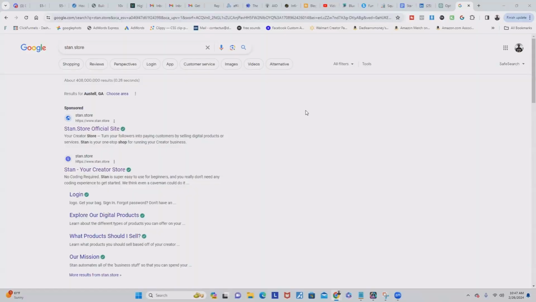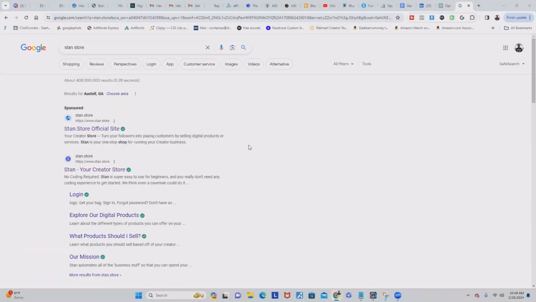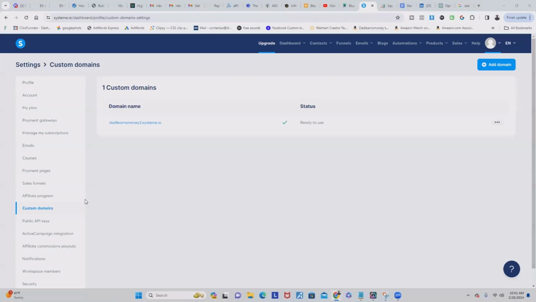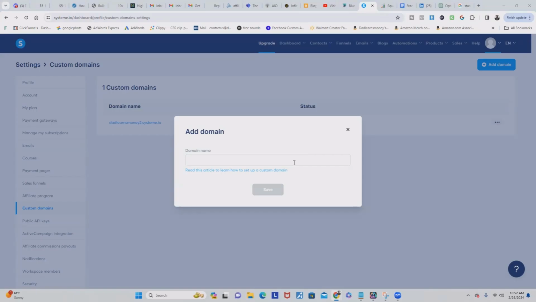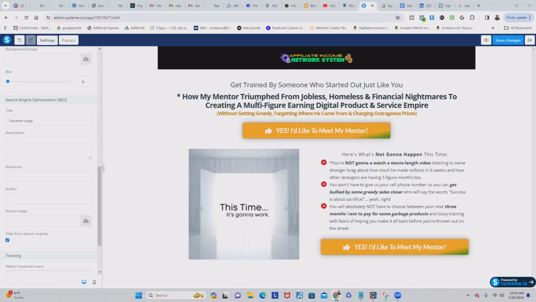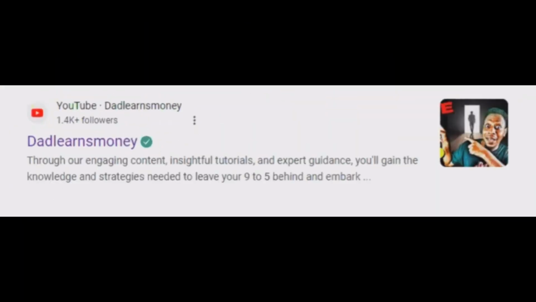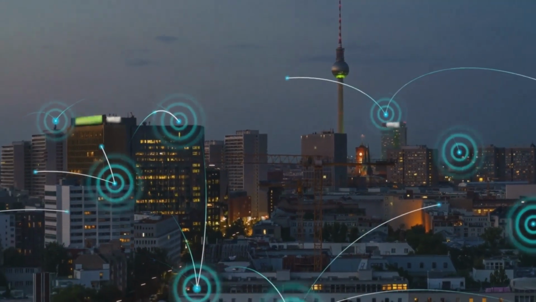Consider this: when I did a Google search for Stan.store, I got 408 million results. And while Stan Store might come up first, it's a crowded space, making it difficult for your affiliate marketing page to stand out. On the other hand, System.io allows you to connect your own domain to their platform, giving you the ability to build and promote your own brand independently. Each page you create can be individually optimized for SEO, helping you stand out and increasing your chances of organic traffic.